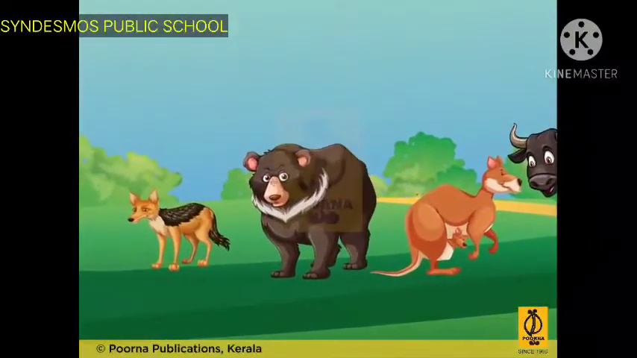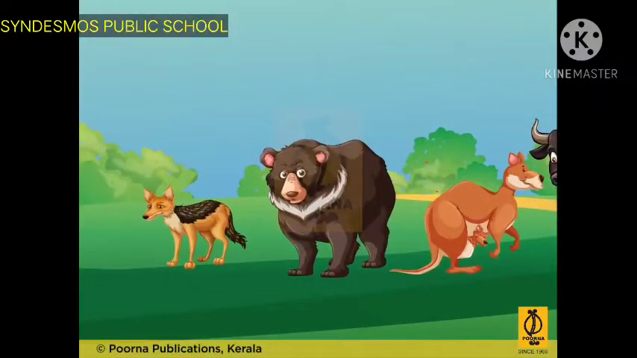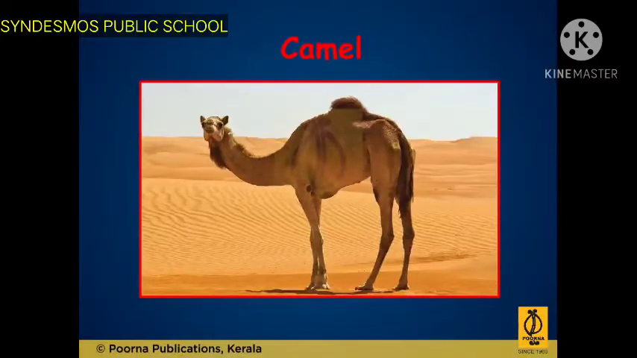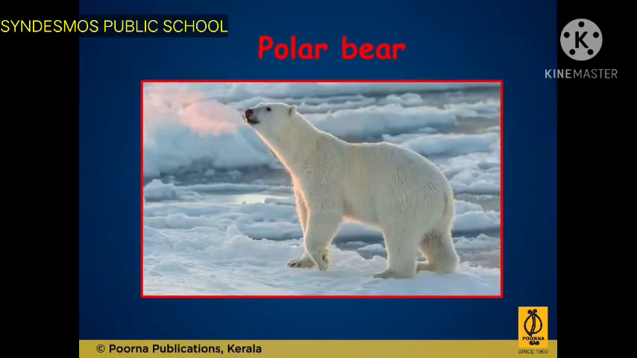Land animals. Animals that live on land are land animals. A camel lives in hot places. It stores food and water in its hump. A polar bear lives in very cold places. It has thick, white fur that protects it from cold.